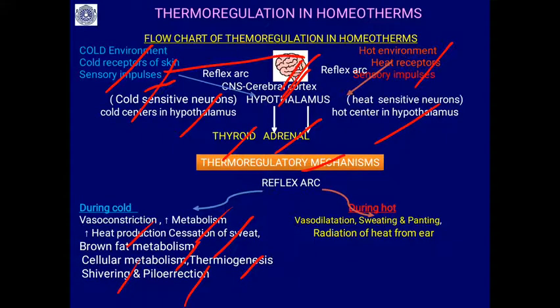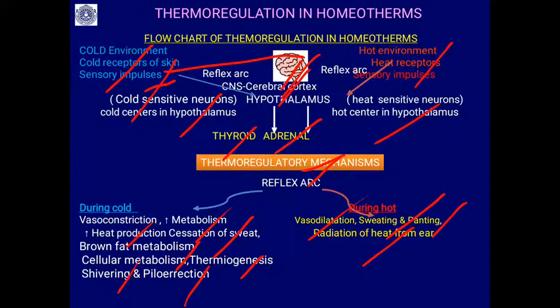Similarly, through the reflex arc, vasodilation: the smooth muscles of the blood vessels now dilate and more blood flows, so that more heat is dissipated out. Then profuse sweating releases a lot of heat to the outside. Then panting, and heat radiation from the ear.